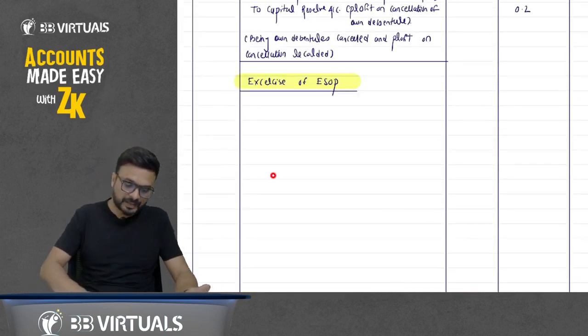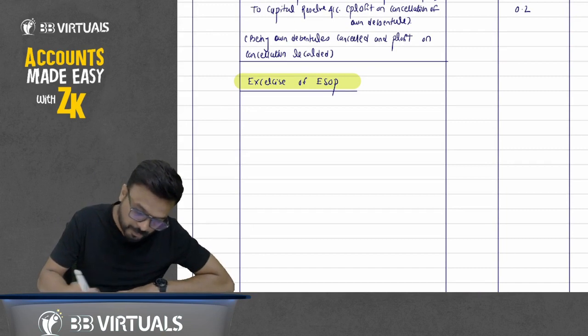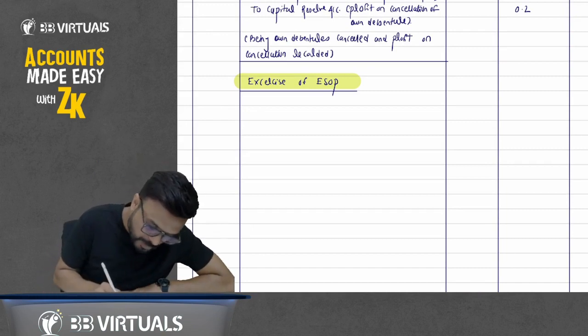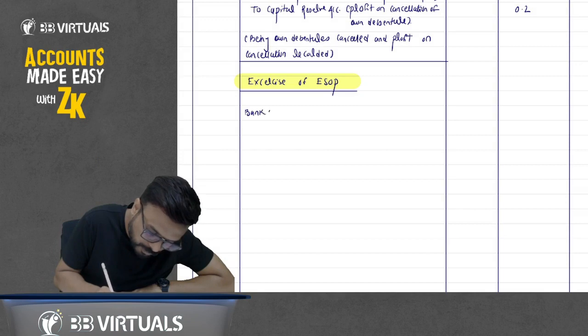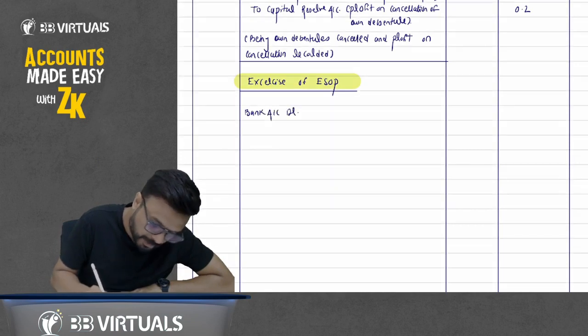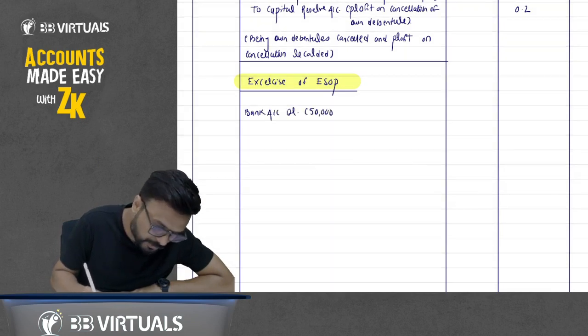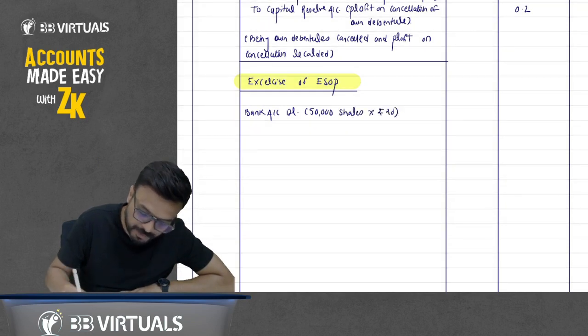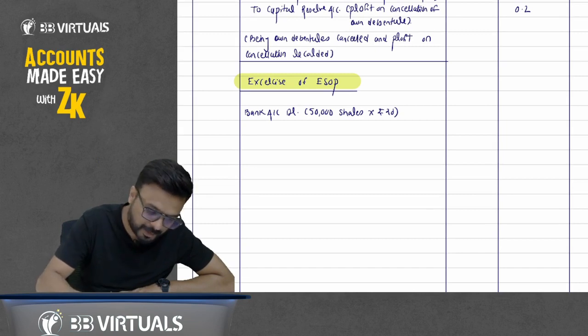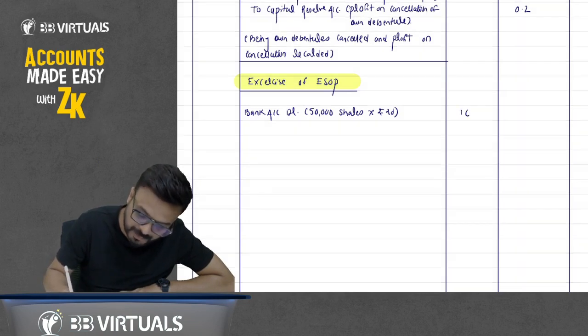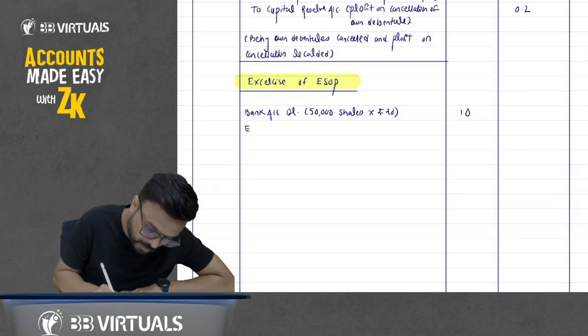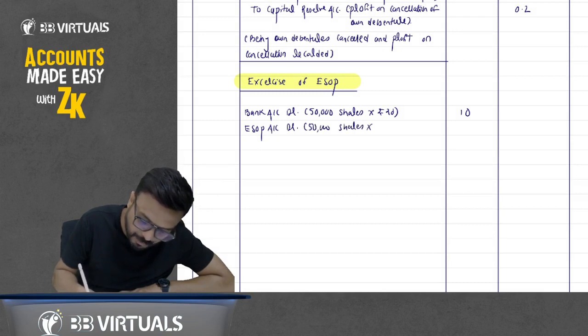Pass entry here for exercise of ESOP. Bank account debit, 50,000 shares, and you will receive 20 per share. So 50,000 multiplied by 20, that comes to 10 lakhs. So, rupees in lakhs, write down 10. ESOP outstanding account debit, this is the amount of discount, 50,000 shares, amount of discount is 10. It will come to 5 lakh.